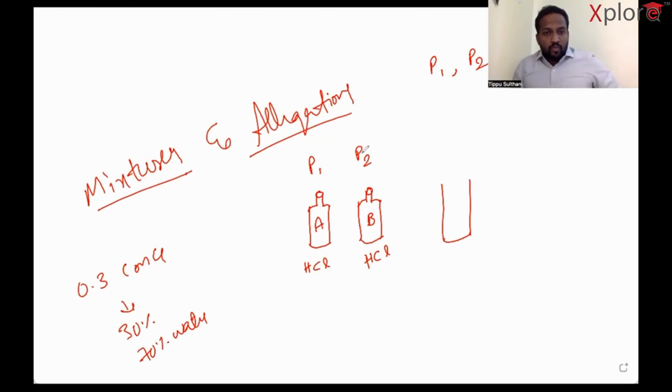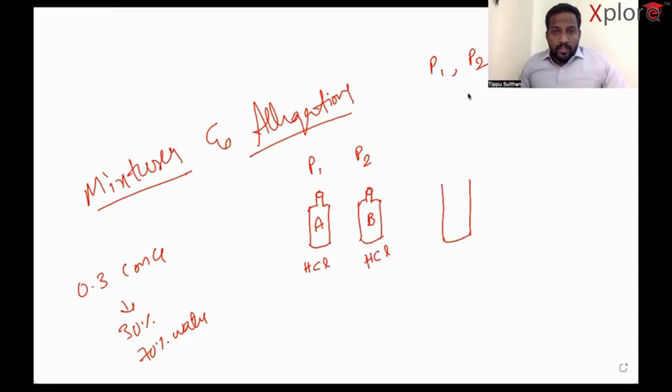Next is P2. What is P1? The concentration of acid in bottle A. P2 is the concentration of acid in bottle B. Now, I mix these two acids in a bigger bottle called C. So the concentration is not the same, my dear friends. If you observe carefully, the concentration is definitely not the same. So what is the new concentration? Let us assume it as P.